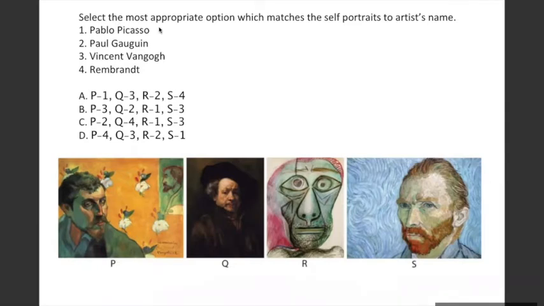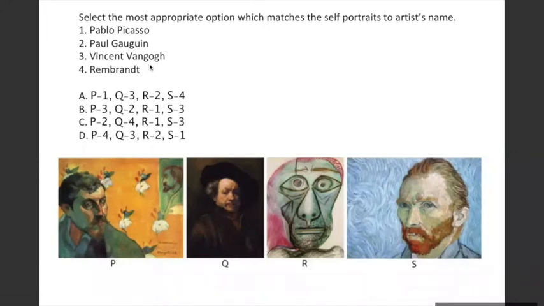But instead of finding the correct answer, which here is C, I would want you to look at the works more carefully. Look at the nature of styles that all these 4 artists have. They have very different styles.